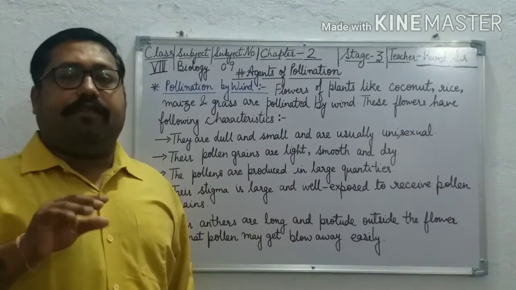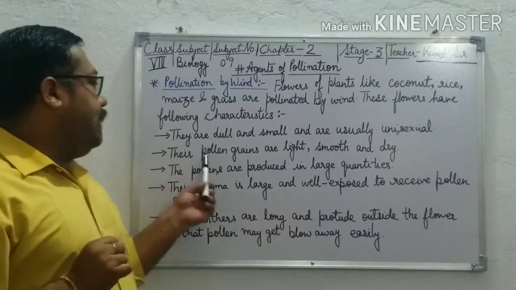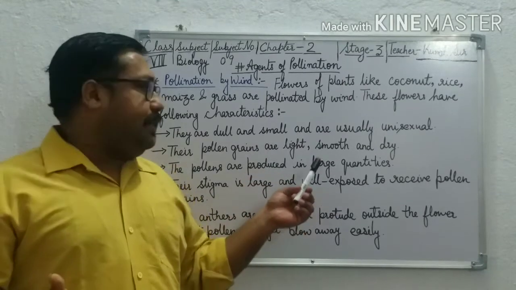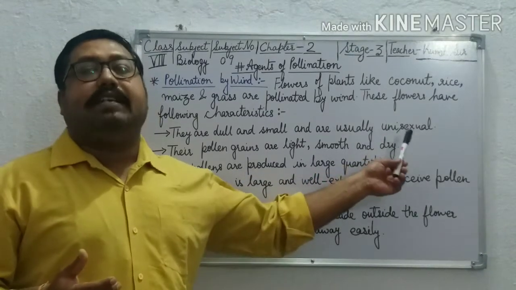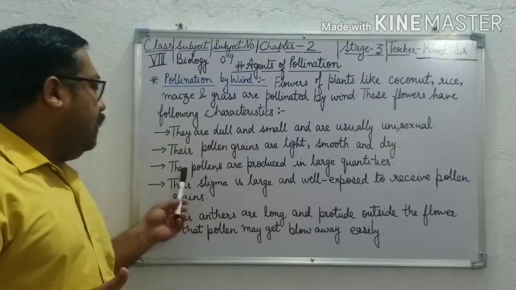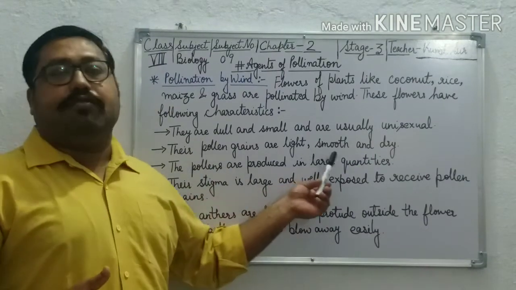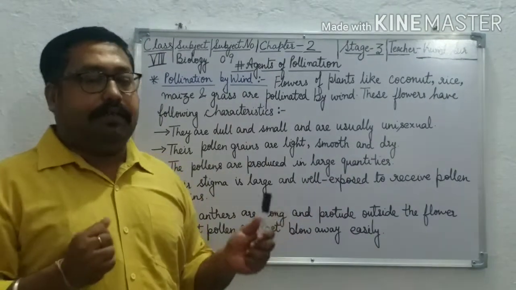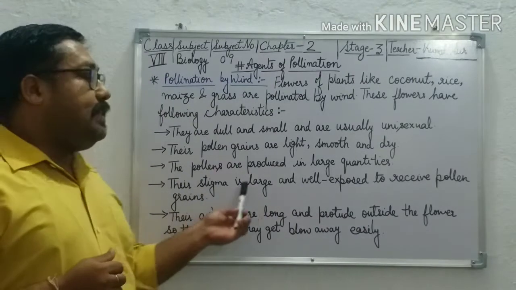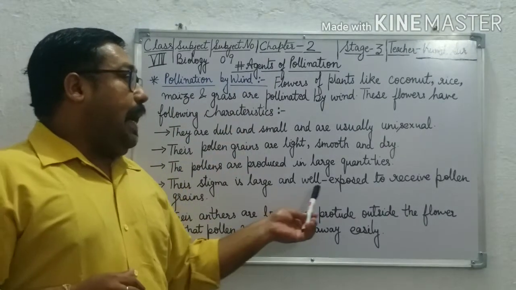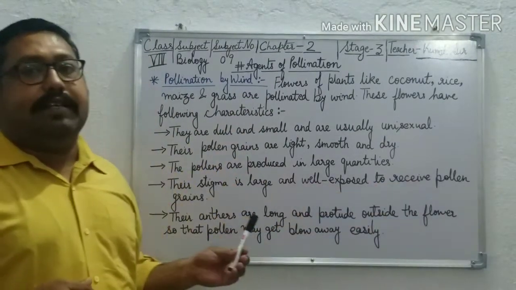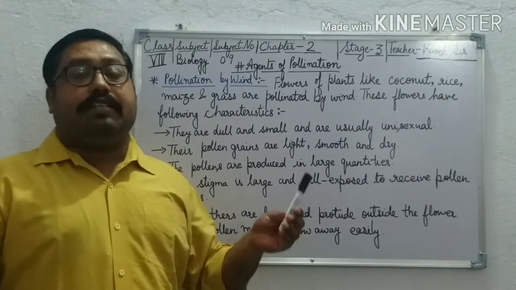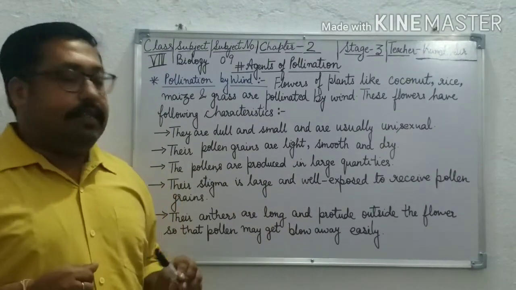Then their pollen grains are light in weight, smooth and dry. Third, their pollen is produced in large quantities. Fourth, their stigma is very large and well exposed to receive pollen grains. That is why they can receive more and more pollen grains.